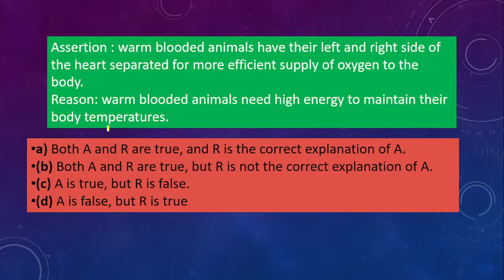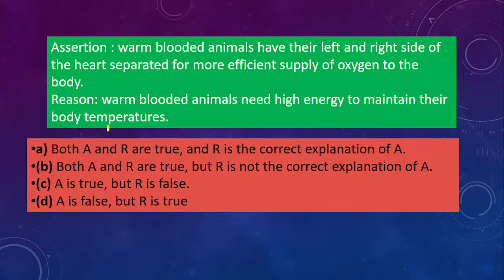Okay, now let's do assertion reasoning also. So the question is: Assertion, warm-blooded animals have their left and right side of the heart separated for more efficient supply of oxygen to the body. Reason, warm-blooded animals need high energy to maintain their body temperature. So which one will be correct? Warm-blooded and cold-blooded animals are there. Now we are talking about warm-blooded animals.